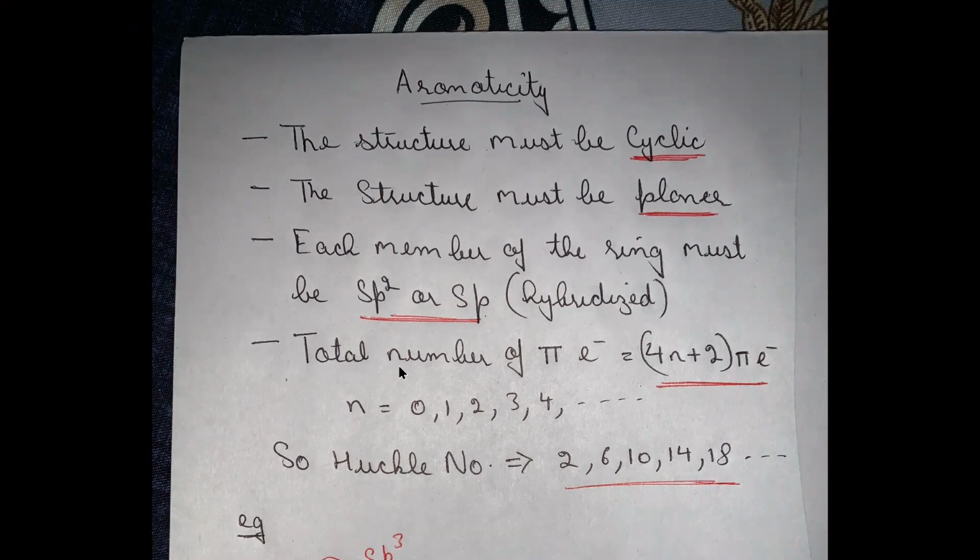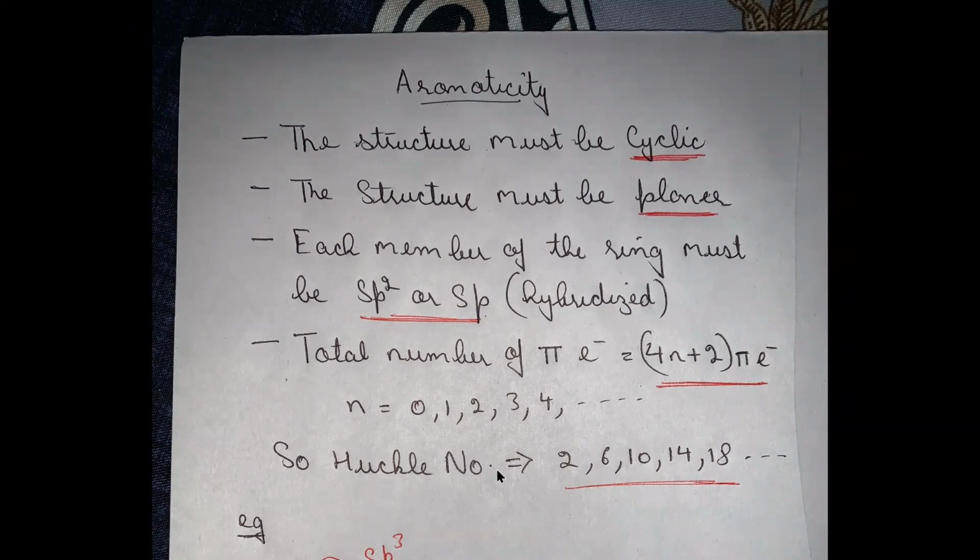The fourth, which is a very important criteria, is that the total number of pi electrons, which may include lone pairs also, if the lone pairs are included in delocalization, must follow Huckel number. And to calculate Huckel number, we have a formula which is 4n plus 2 pi electrons. N may be 0, 1, 2, 3, and so on.